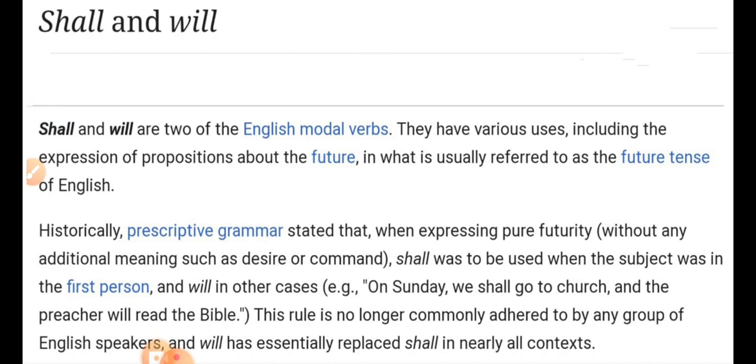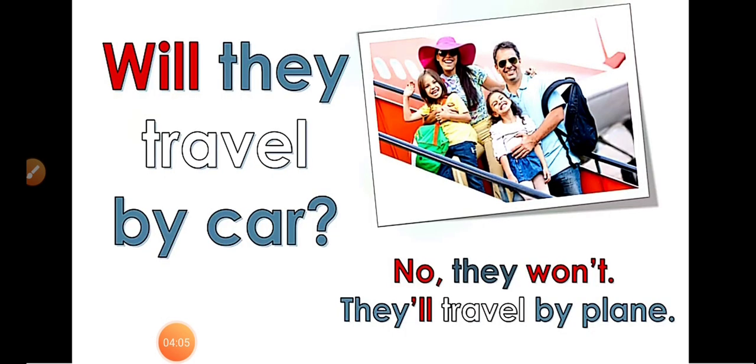For example, on Sunday we shall go to church and the preacher will read the Bible. This rule is no longer commonly adhered to by any group of English speakers, and will has essentially replaced shall in nearly all contexts. Now, here are some examples of conversation in future tense.